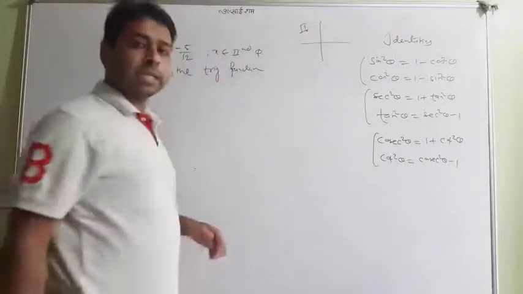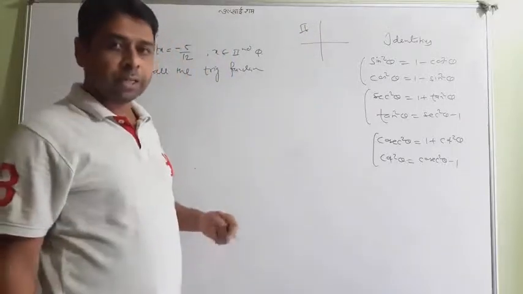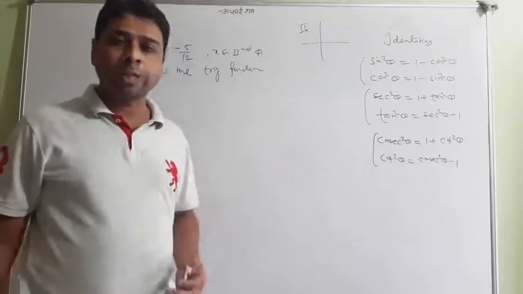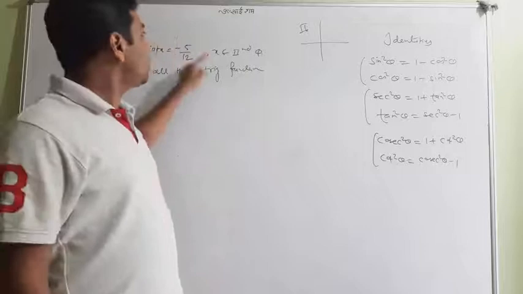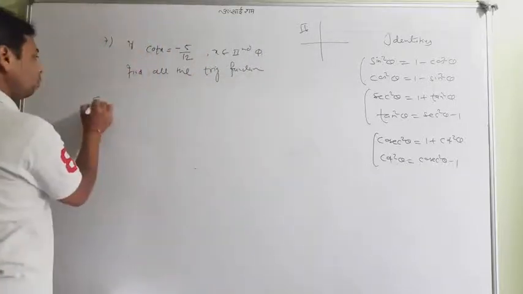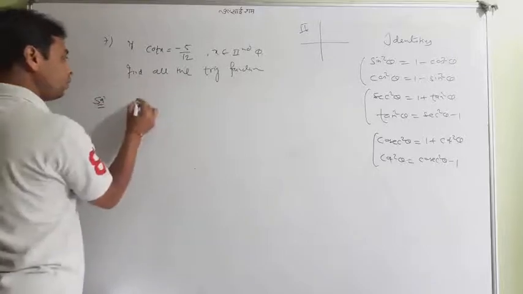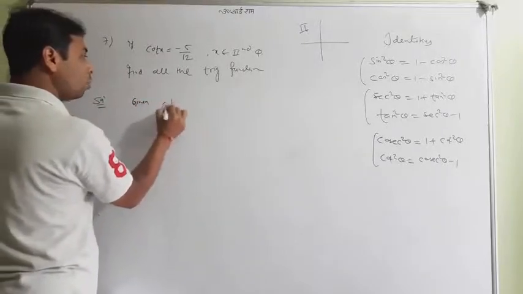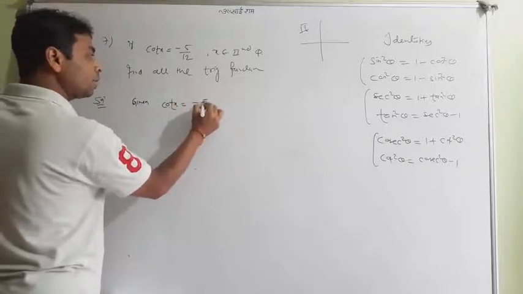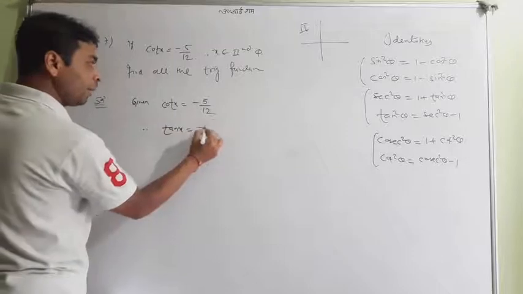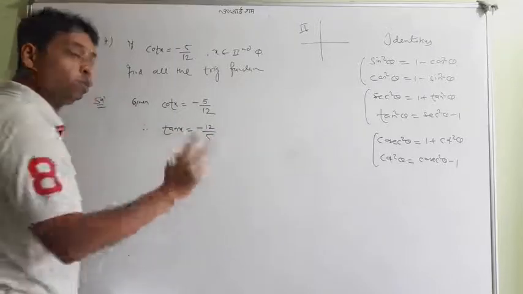In second quadrant, sine and cosec are positive. Definitely the other four trigonometric ratios have a negative value. So it is a cot, definitely it is negative, and it is given negative. So how to do the question? Look at. First I am writing, given that cot x is equal to minus 5 by 12, so that tan x is equal to minus 12 by 5. We have got two values.